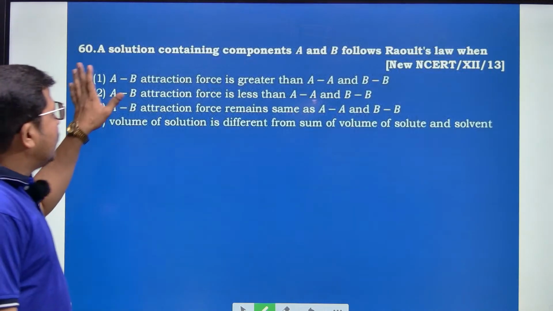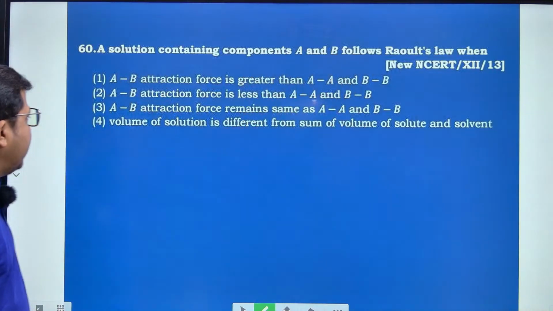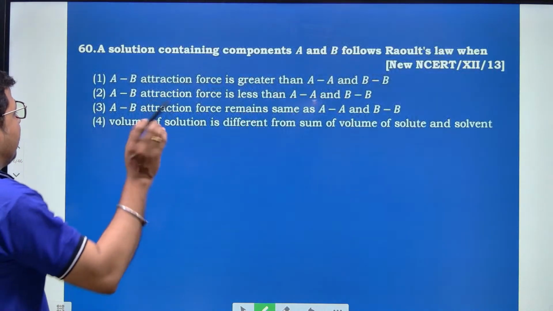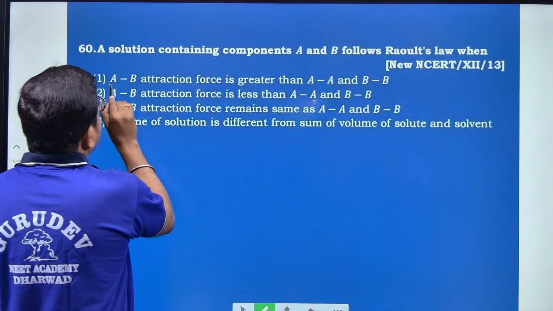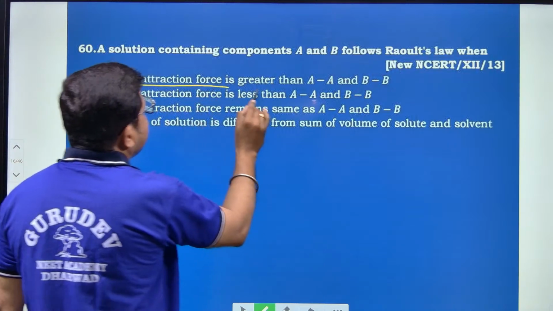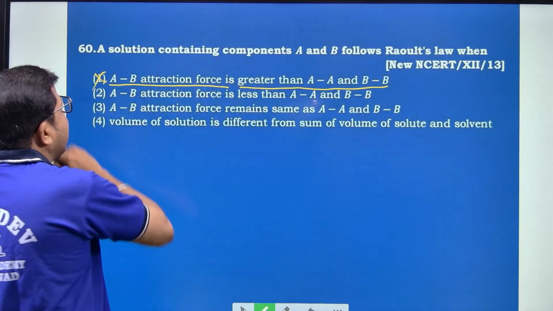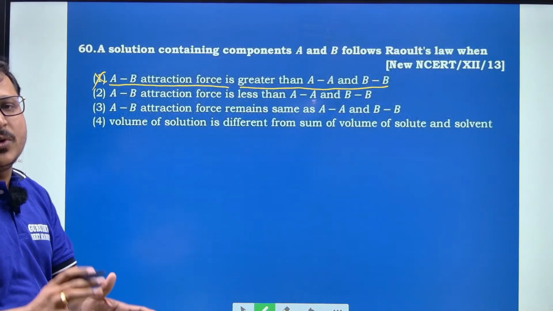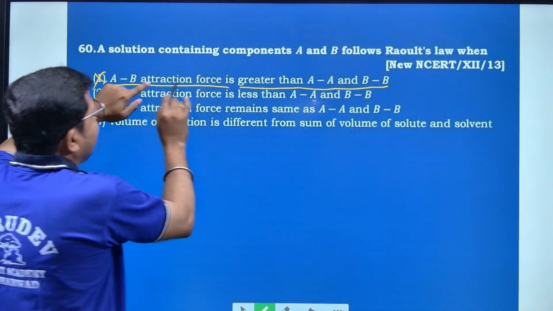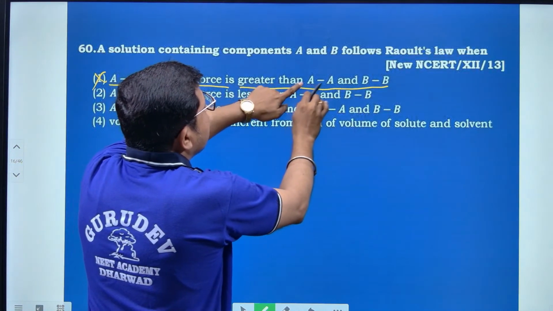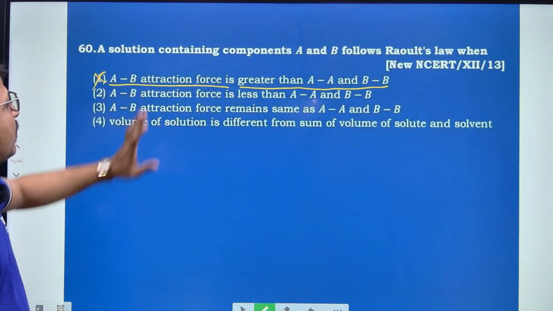Next, a solution containing components A and B follows Raoult's law when. Look here. The first option is that the AB attraction force is greater than the AA and BB attraction. This is not right according to Raoult's law. The solute-solvent attraction force is greater than the solute-solute and solvent-solvent interaction, which is wrong for the Raoult's law explanation.